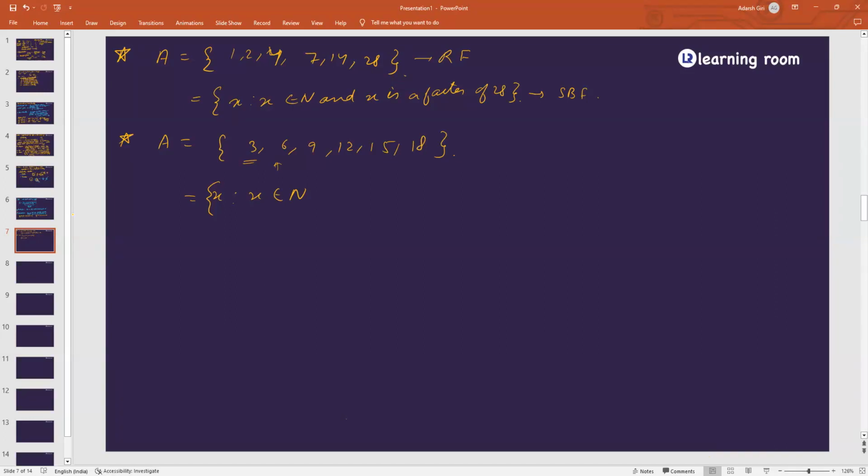Think hard. Sir, x is a multiple of 3 which is less than or equal to 18. Considered, but I can write it like this: x is equal to 3n, isn't it? Yes, sir.